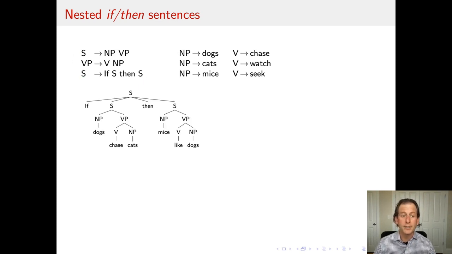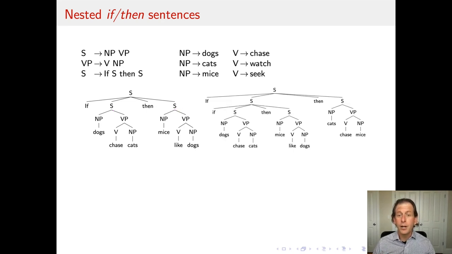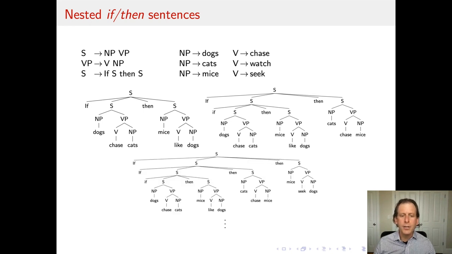Let's see what we get out of this. If dogs chase cats, then mice like dogs. That's okay. I use the if S then S rule once, and then for the next 2 S's that resulted, I use the S goes to NP VP rule. But I can also embed an if inside the first S. So: if dogs chase cats, then mice like dogs, then cats chase mice. And I can do this as many times as I want. If, if, if dogs chase cats, then mice like dogs, then cats chase mice, then mice seek dogs.